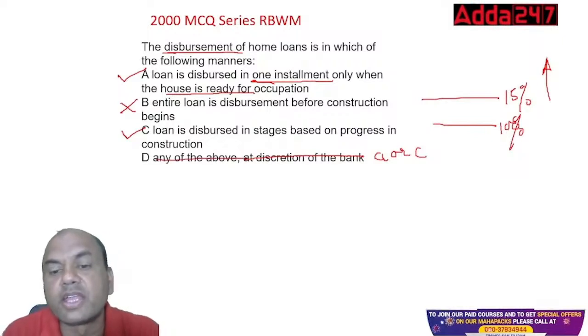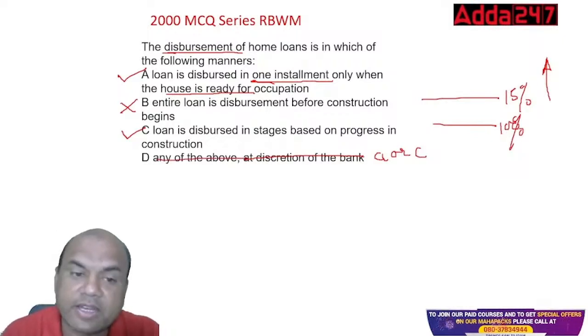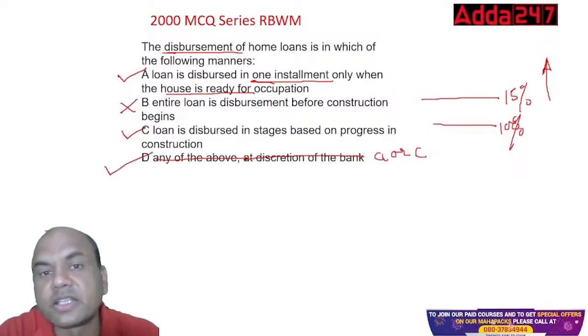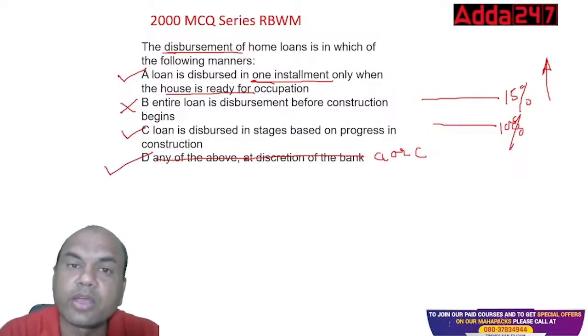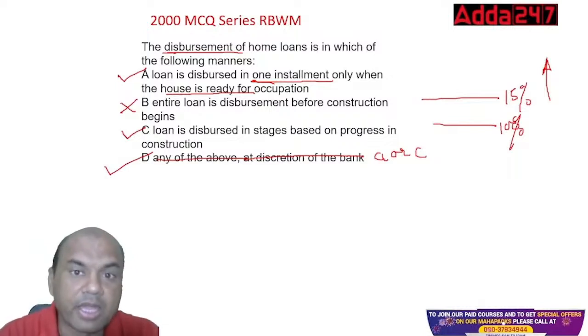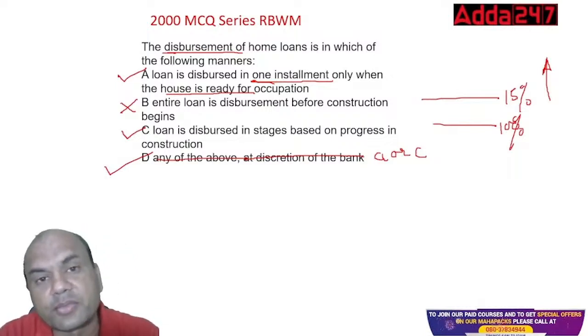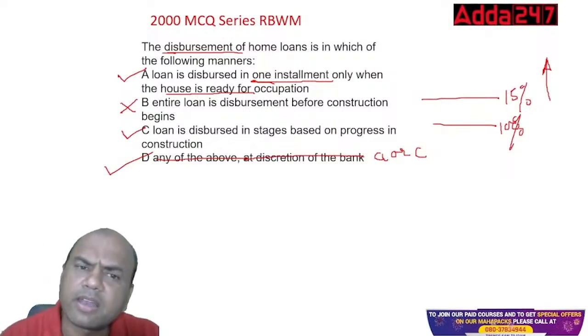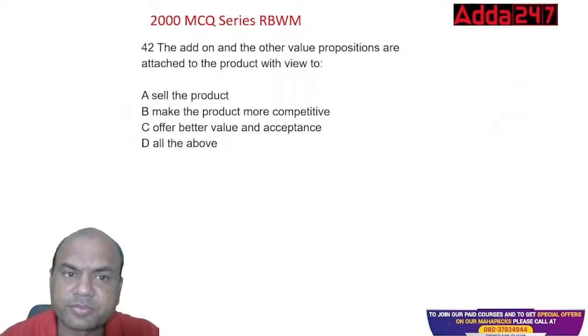So D is A or C, and that is the right answer. The loan is disbursed in a single installment when you have a ready flat, and in terms of construction phases when you have the flat under construction, isn't it?